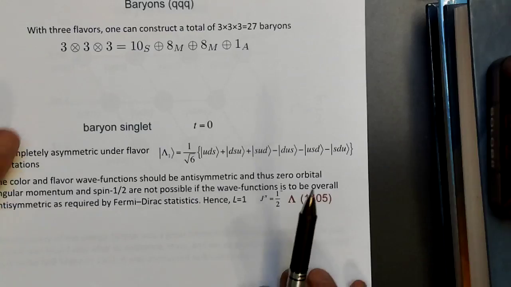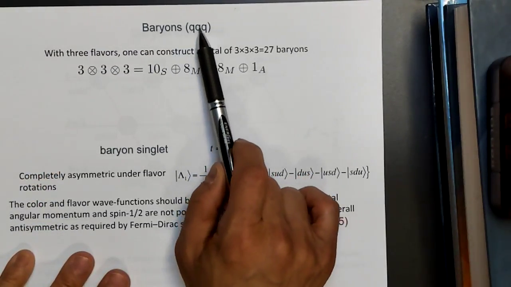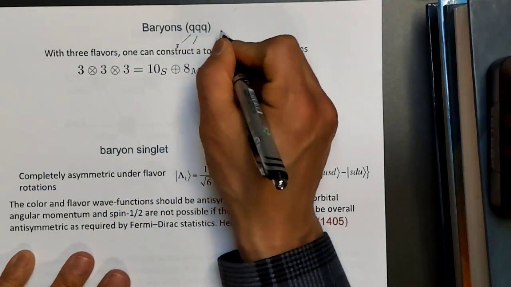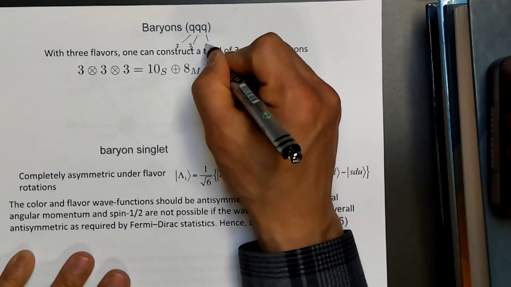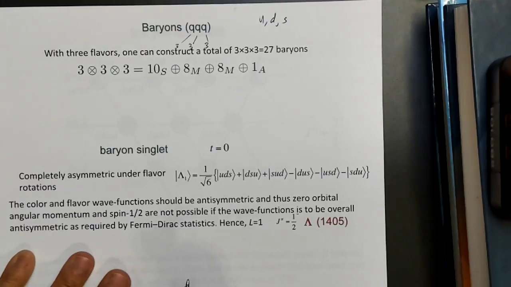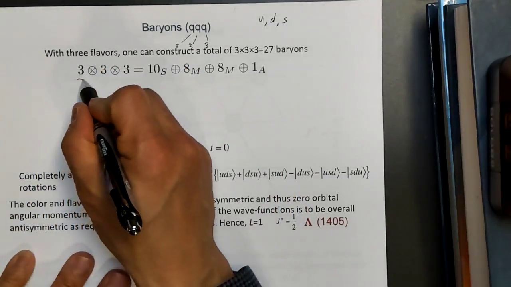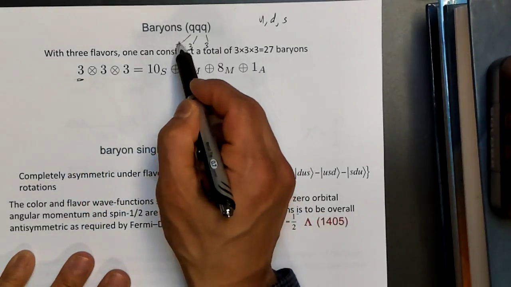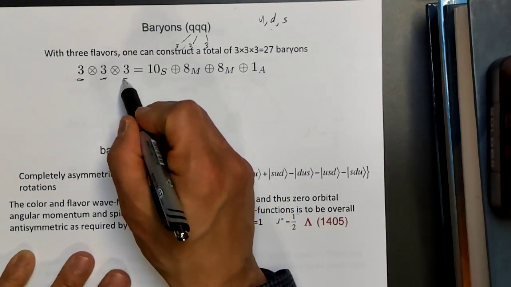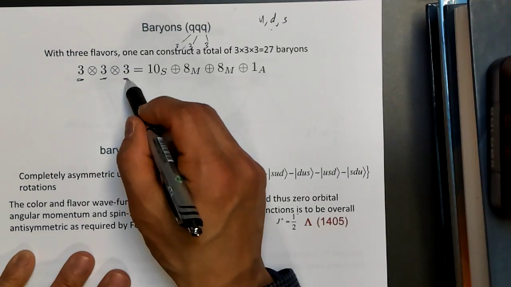So now let's turn our attention to baryons. Baryons have three quarks, like the nucleon, the proton or neutron. Each of these quarks has three possibilities for the light flavor, so we're talking about up, down, and strange. We're going to do the SU(3) analysis here. So we have a 3, this representation for either U, D, or S, combining with another light quark and another light quark. So 3 cross 3 cross 3.